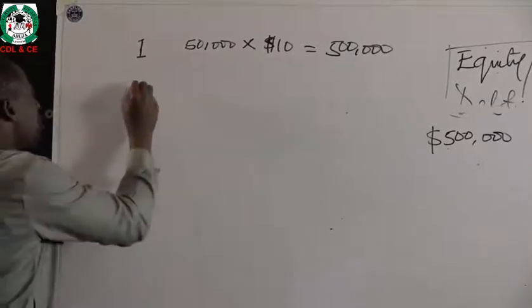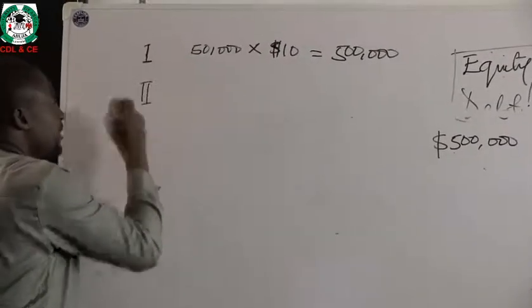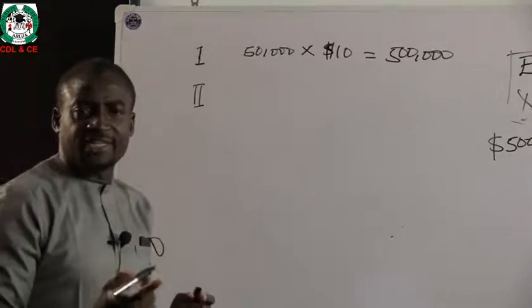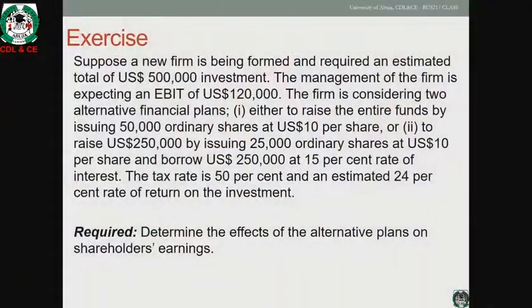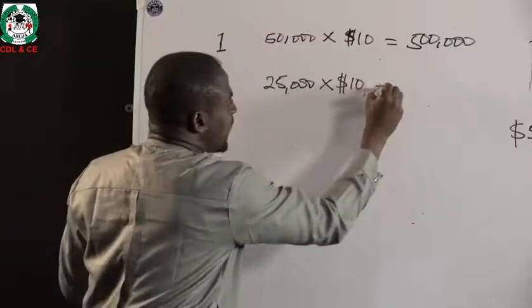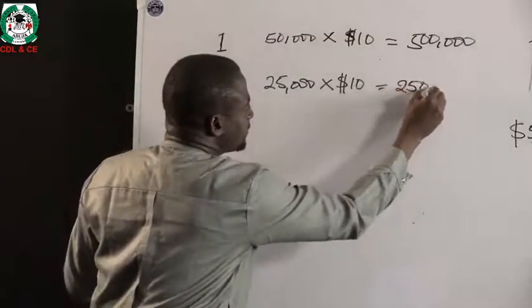The second plan offers two alternatives in one. One would be to issue 25,000 ordinary shares at $10 per share, which gives you $250,000.